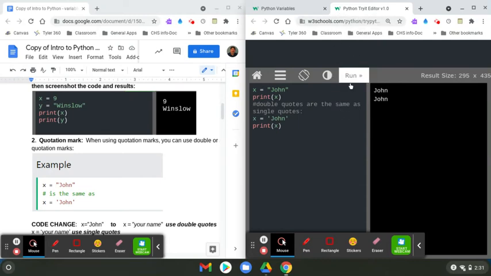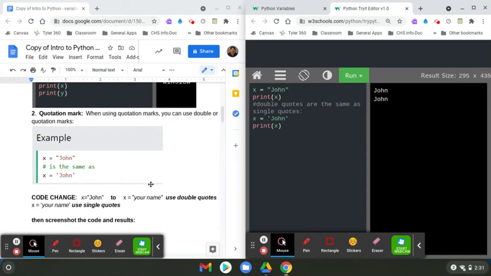Ooh, yeah, that's right. So it says right here, code change X John to your name. Use double quotes, and then X your name. Use single quotes. So basically, it's the same X, same variable, but you got to remember, by me doing this and then printing it out, we've allowed the computer to change this value of X to this and then print it out again. So if I really wanted to test it, what I could do is, and this is just to show you that a variable can be changed, I'm going to put that right there.